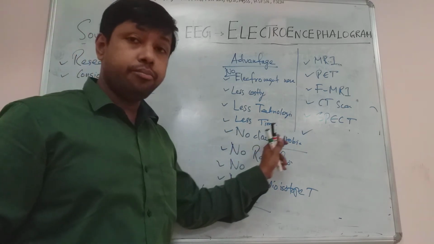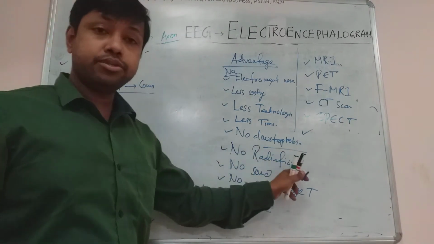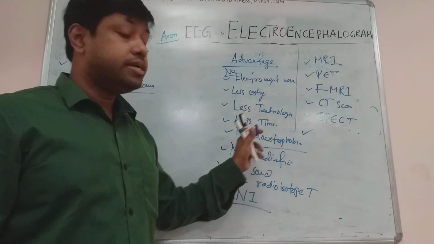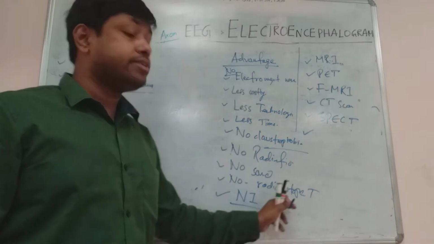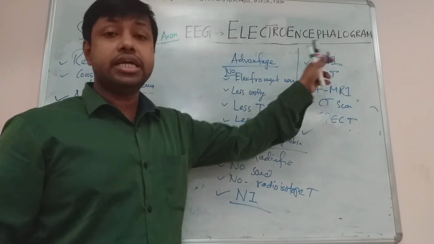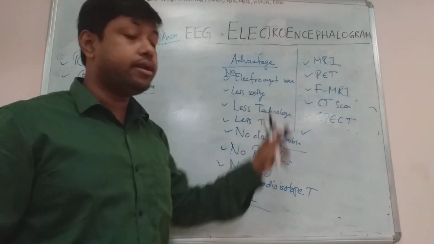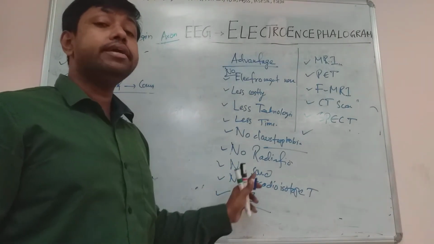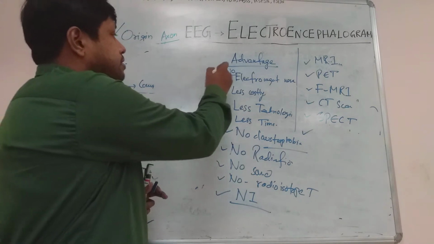There is no claustrophobic change. No exposure to radiation, no sound effect. In MRI you have to be exposed to sound, so there is no sound effect, and no radioisotope exposure as in SPECT, single photon emission CT, or positron emission tomography. We need exposure to radioisotope there. It is not needed here, and mostly important is that it is non-invasive. Can you understand? So these are the advantages.